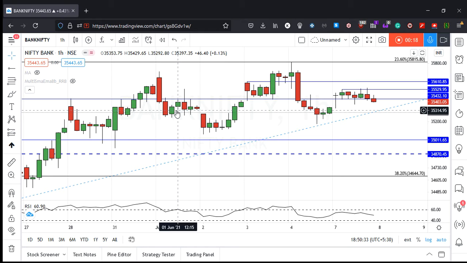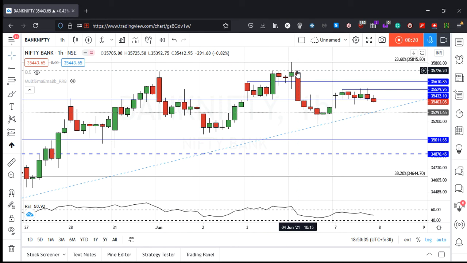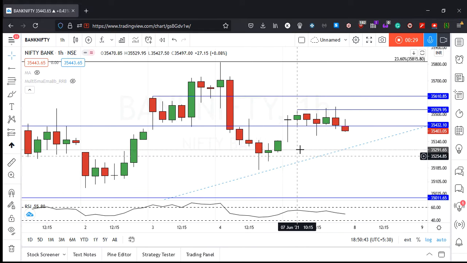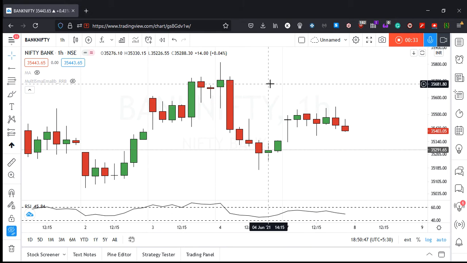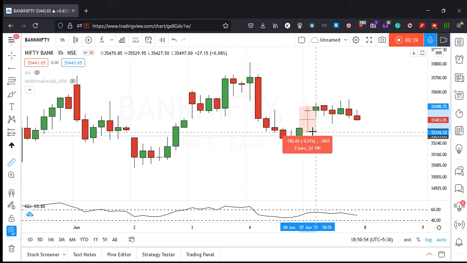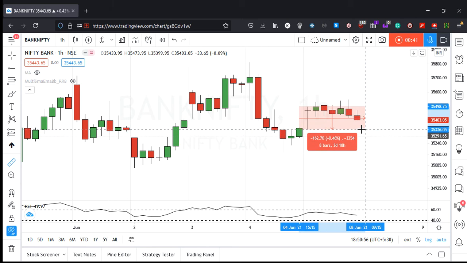So with that being said, we'll just jump into Bank Nifty here. This is the hourly chart we can see, and the 400 level has been held, but just barely. Pehla jo candle tha, this candle right here, we can see most of today's range. In fact, I'll hide all the drawings so we can see better. Most of today's range was well within that candle, and that candle's range alone was around half a percent.